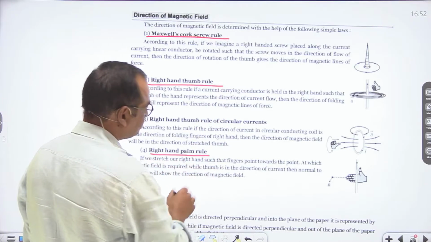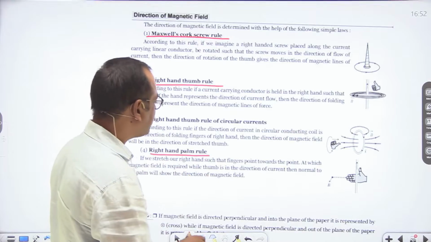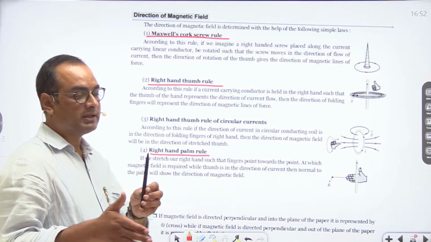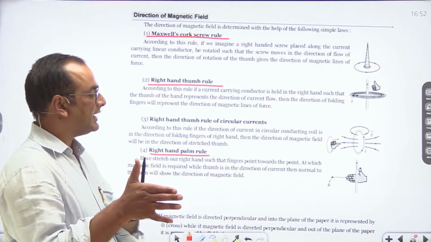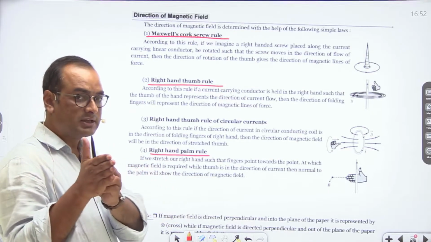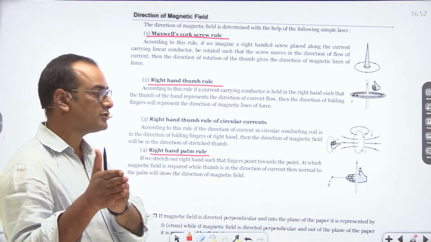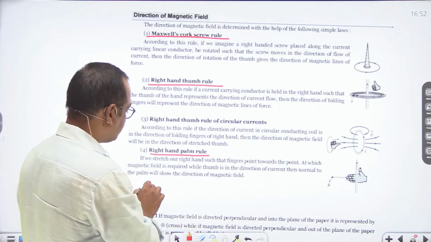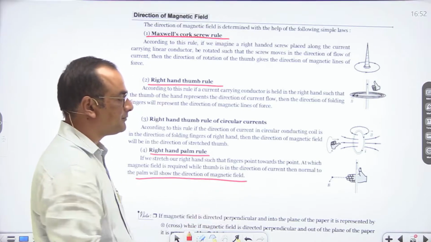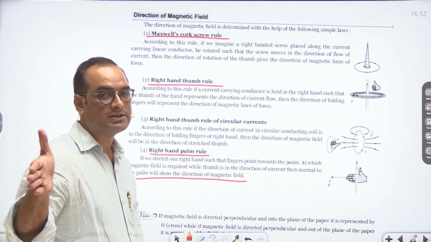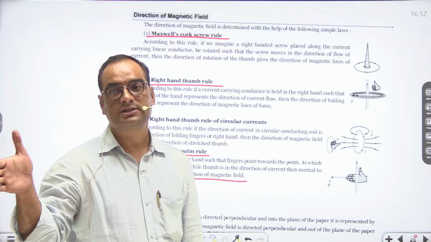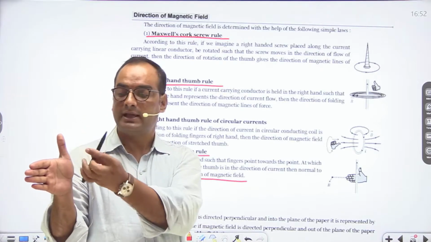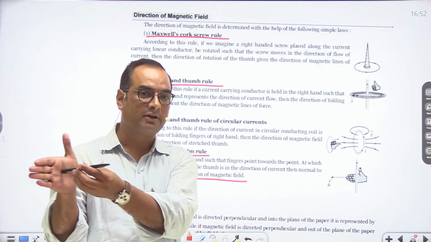Similarly, the right hand palm rule. The right hand palm rule says that let us hold a wire in the right hand in such a way that the thumb represents the direction of electric current, then the straight fingers will represent the direction of the magnetic field. So the palm will show the direction of the magnetic field. This way, we hold a straight current carrying conductor in the right hand such that current is in the direction of the thumb, then the palm will represent the direction of the magnetic field.